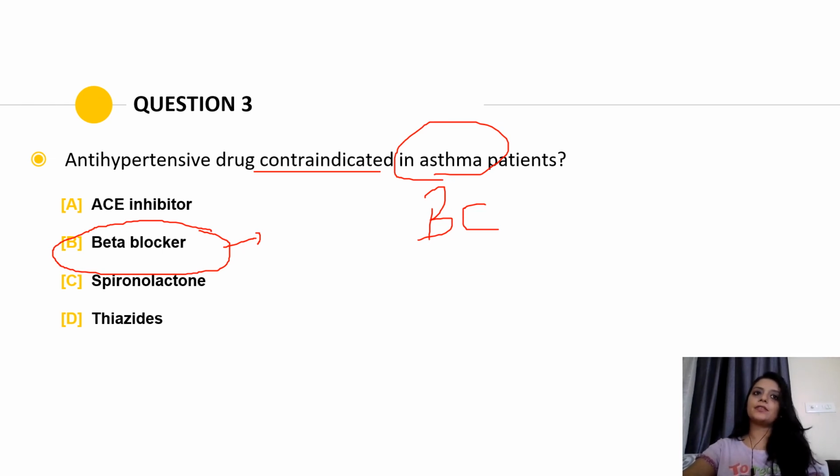A side effect of beta blockers is bronchoconstriction. Whenever a patient is taking beta blockers, they can have this side effect. So if we give this drug to asthma patients, it can aggravate the bronchoconstriction. That's why we don't use beta blockers in asthma patients. Hope you understood. All these are special cases, and these questions are seen in exams also.